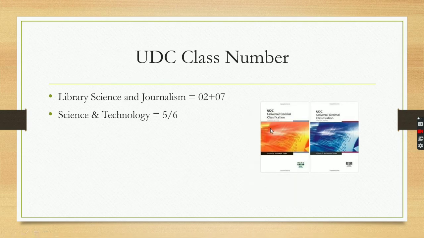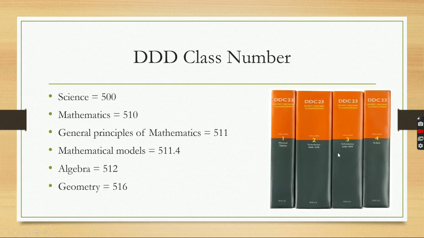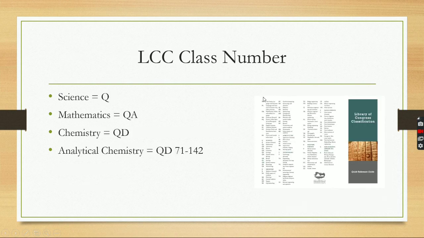Likewise, here is the schedule of the UDC. Here is the picture of the Universal Decimal Classification. According to this schedule, in the standard edition UDC is in 2 volumes. So according to this schedule, we can find out a particular class number. I cannot find any LCC schedule picture. This is the Library of Congress Classification scheme.